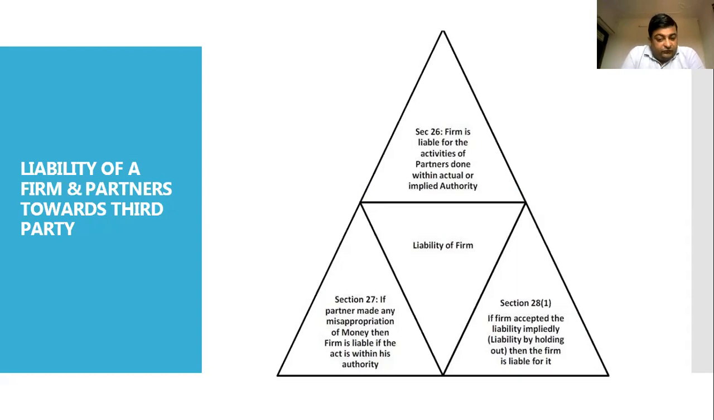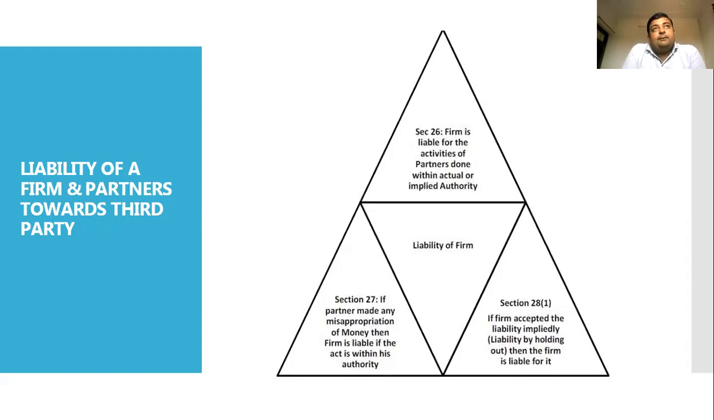Next, Section 28, subsection 1 of the Indian Partnership Act 1932. If the firm accepted the liability impliedly, that is liability by holding out, then the firm is liable for it. For example, if the firm accepted that this is the liability, the firm has to bear this liability.